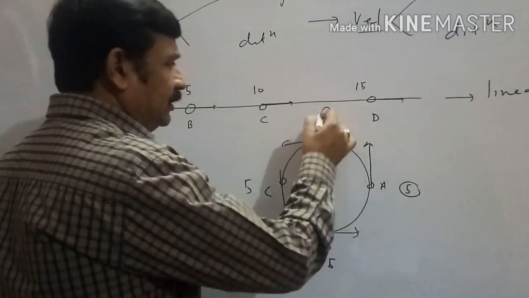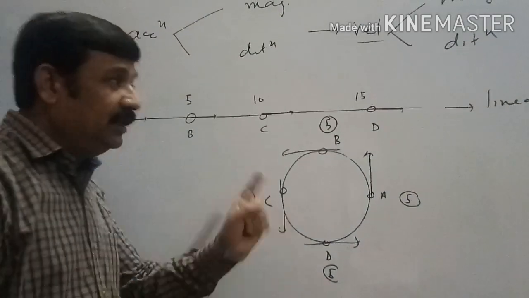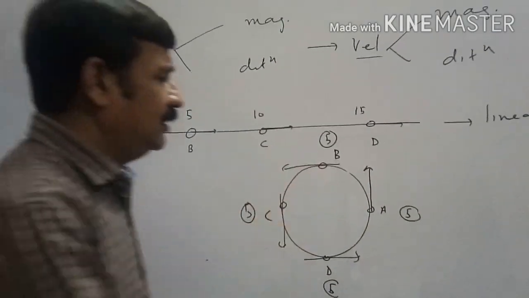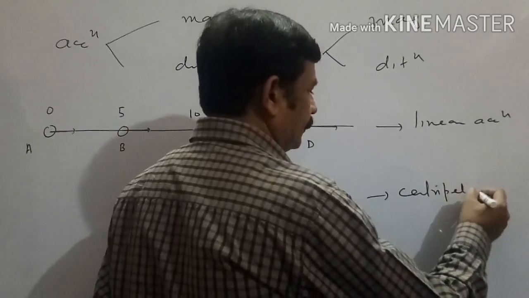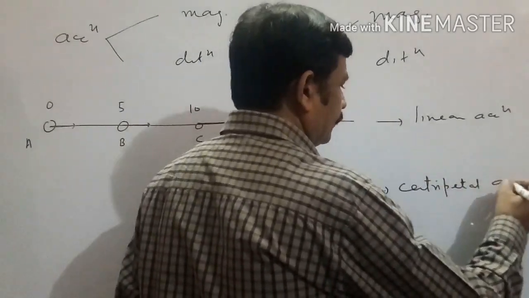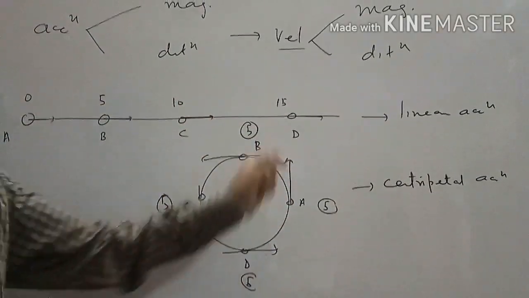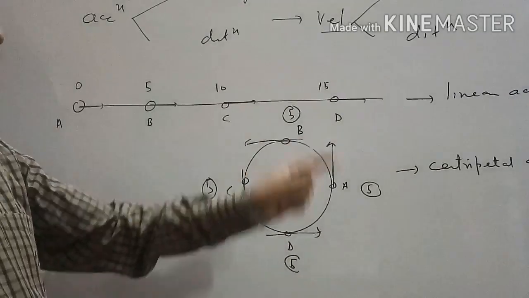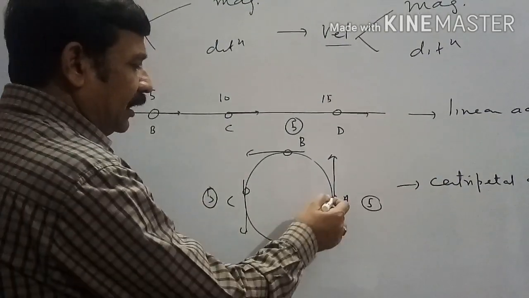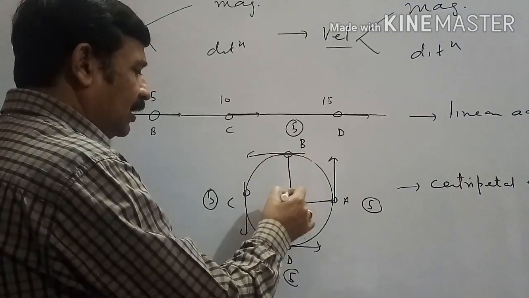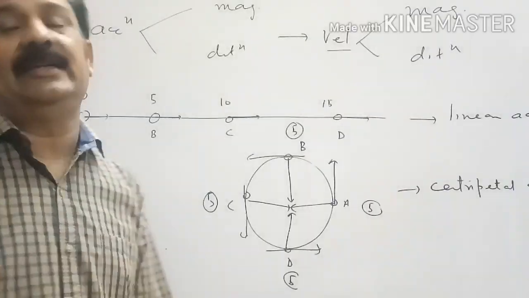So though magnitude is the same, yet since direction is changing, body will have acceleration, and that is called centripetal acceleration. Because such type of acceleration develops only when direction keeps on changing. Why it is called centripetal? Because in circular motion we shared with you that direction of centripetal acceleration is always toward the center of the circular track. That is why the name centripetal is given to it.